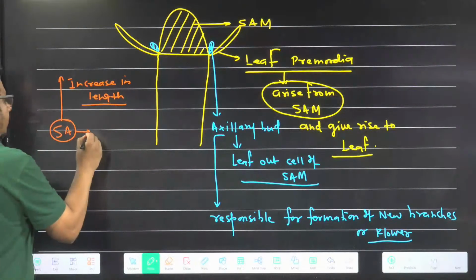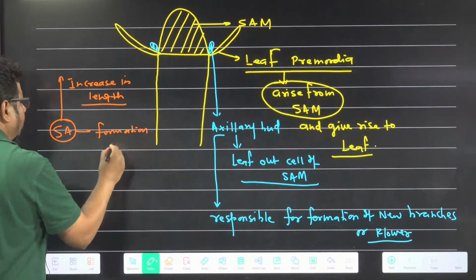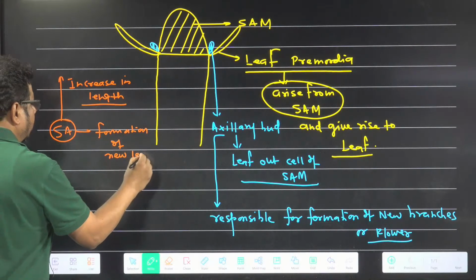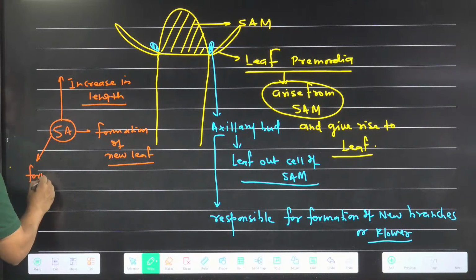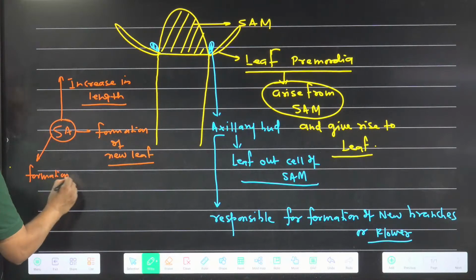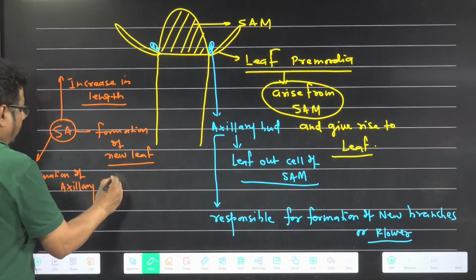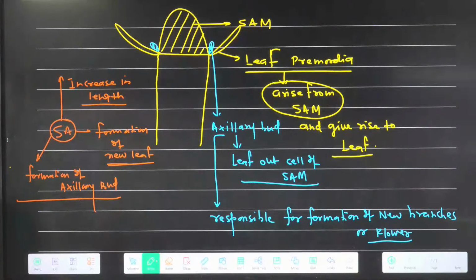Another, formation of new leaf. New leaf also arises from the SAM. And third function, formation of axillary bud. So either it is the leaf or axillary bud, both arise from which one? SAM, shoot apical meristem.